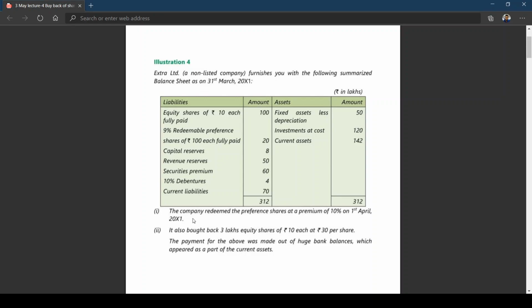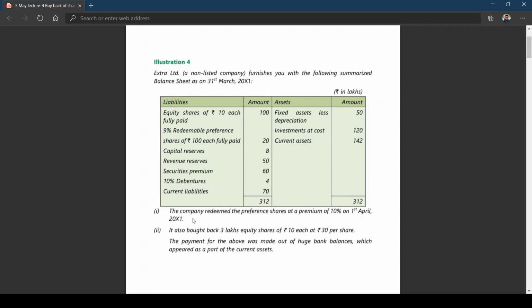The last class we have completed. The main point which we discussed was about the maximum shares that can be bought back. I hope you've gone through it thoroughly, and we'll be completing the last part of this chapter today. I'll be discussing with you today's class, a small session to finish this.